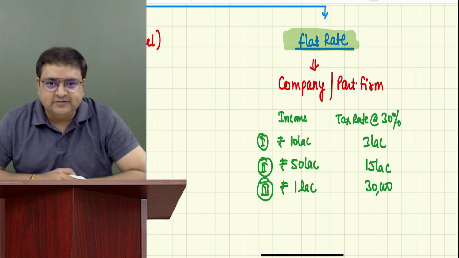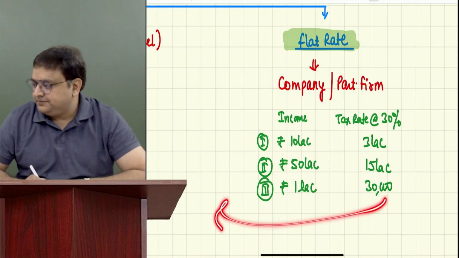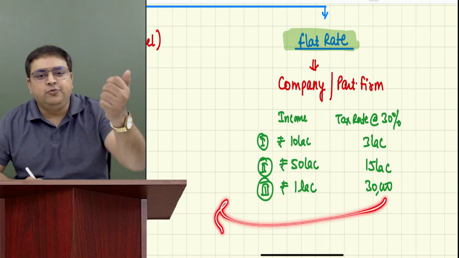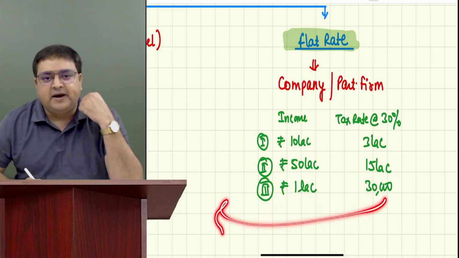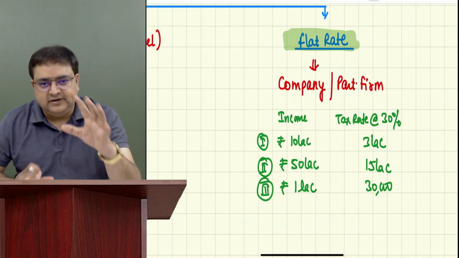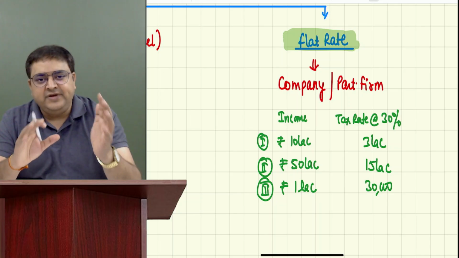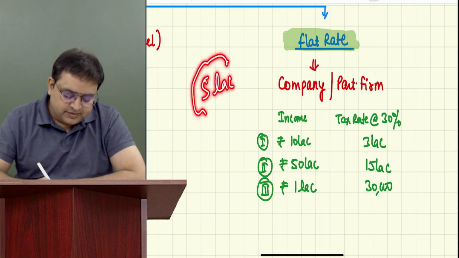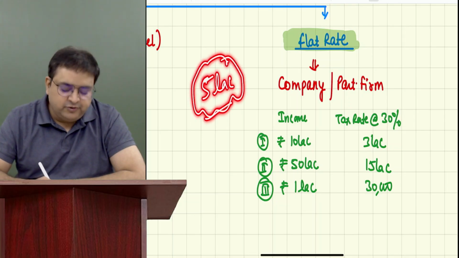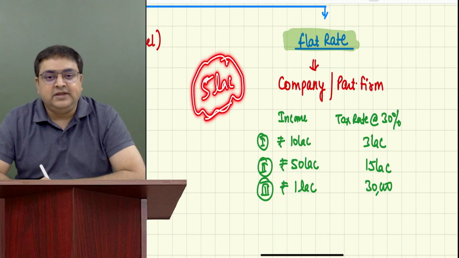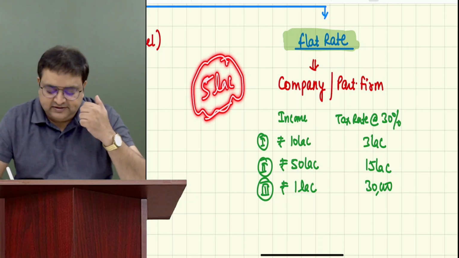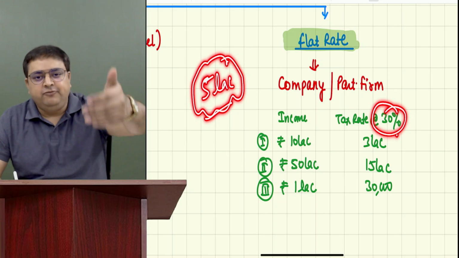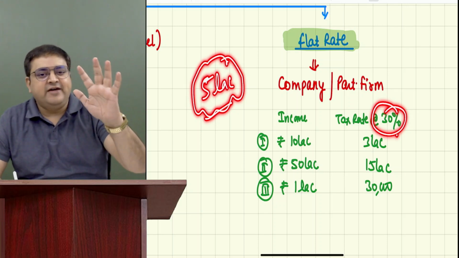There is a client who comes to you, and they say that we are a partnership firm. Two people come to you and say that we both are partners. And sir or ma'am, they tell you that we have an income of rupees 5 lakh in this year. Guys, what do you think? How much tax do they have to pay? They are your client. Let's say the tax rate is 30%. How much tax do they have to pay? They came to you and say that we have 5 lakh rupees of income.